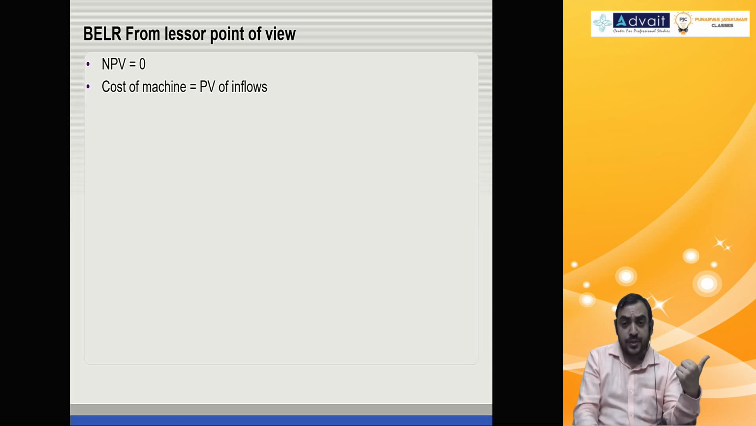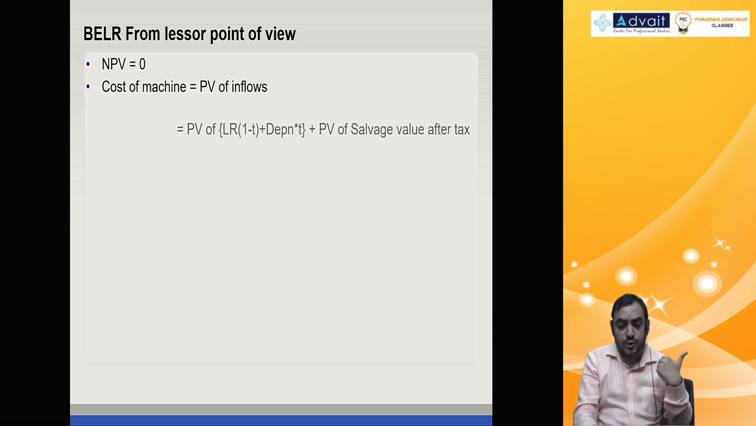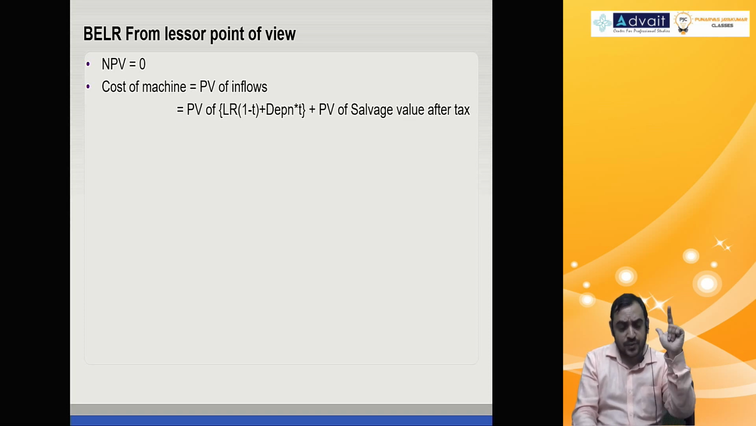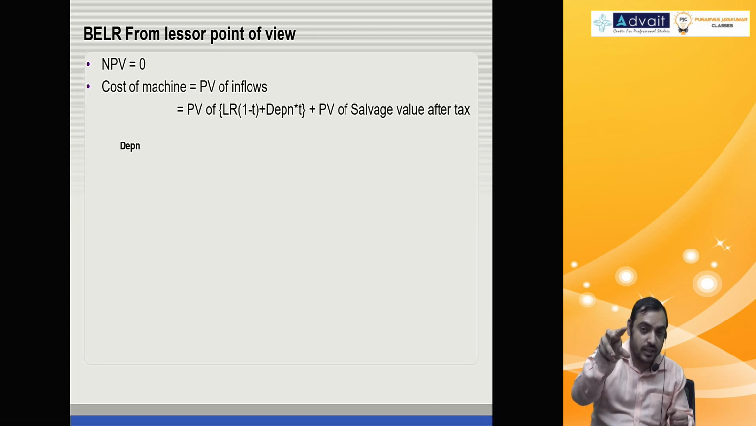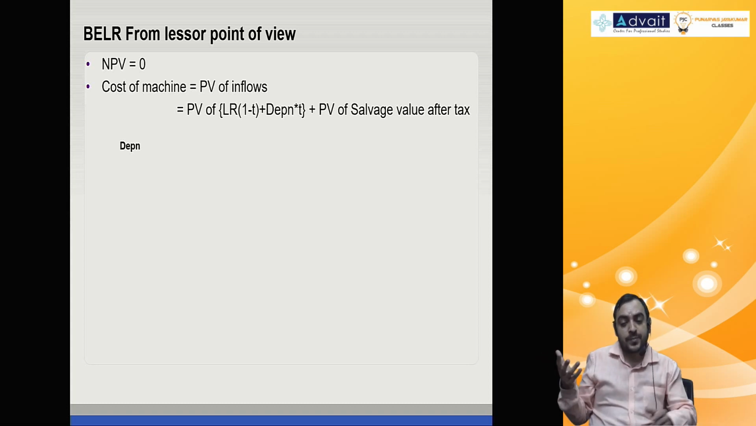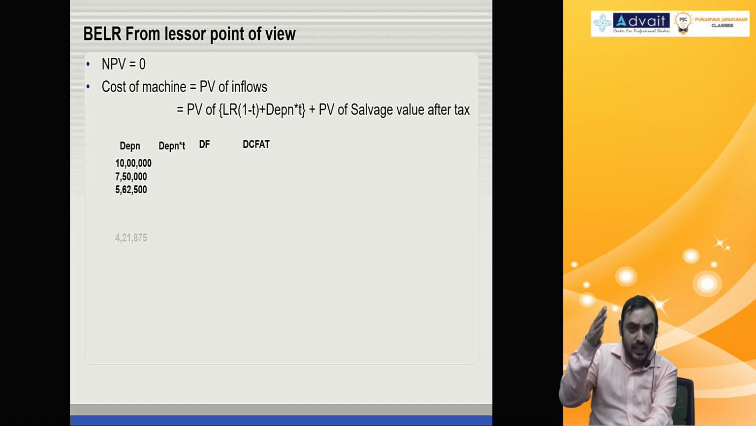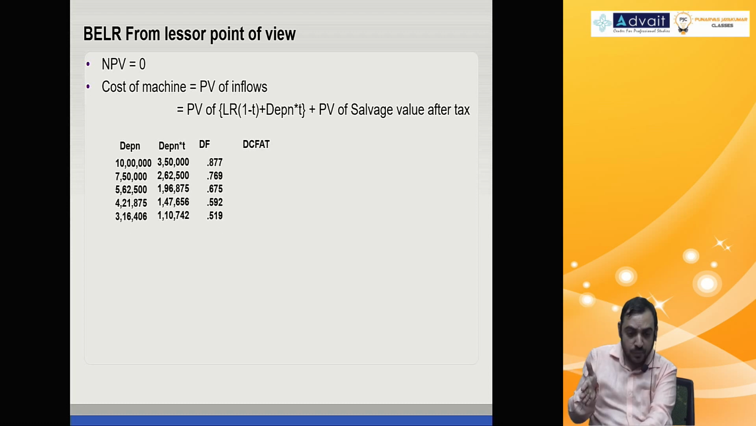Investment is the cost of the machine. Present value of inflows means lease rental after tax, depreciation tax benefit, and salvage value. So you compute the lease rental in such a way that this equation results in 0 NPV. What is depreciation here? 10 lakh, 7 lakh 50 and so on. Depreciation tax benefit is there.